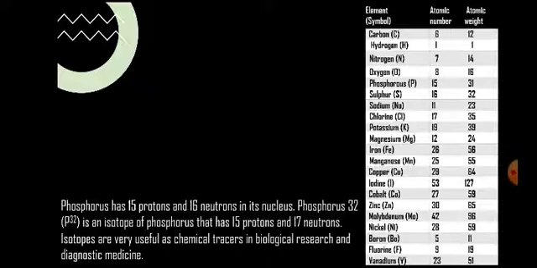These isotopes are used as chemical tracers for tracking, for example, a particular component present in the tissues or in the body. This is also useful for the tracking of drugs. It helps in drug delivery, targeting the drug delivery. It is also very useful for the detection of cancer cells.